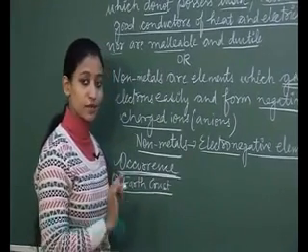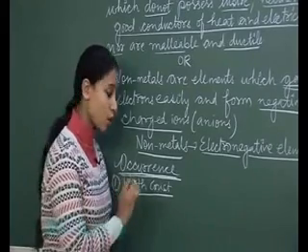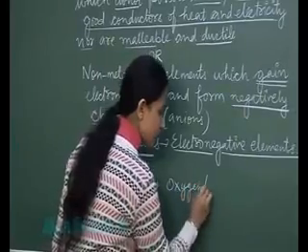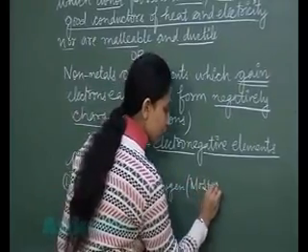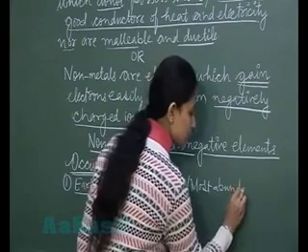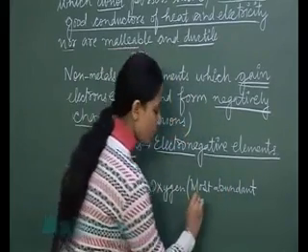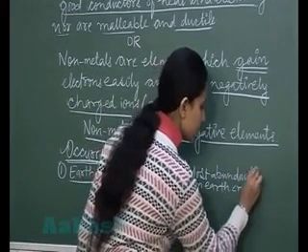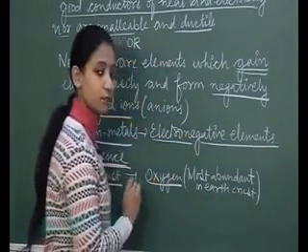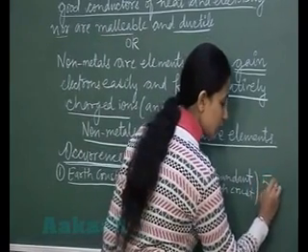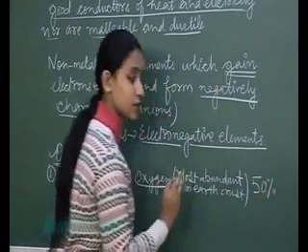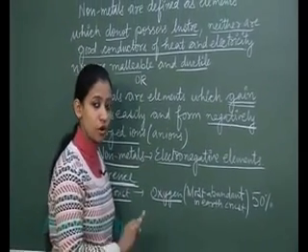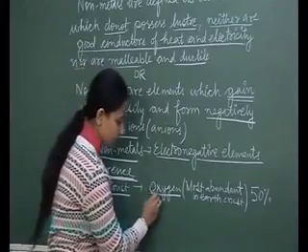Most abundant in the earth crust. The percentage of oxygen in the earth crust is around 50%. So we can say the most abundant non-metal in the earth crust is oxygen.